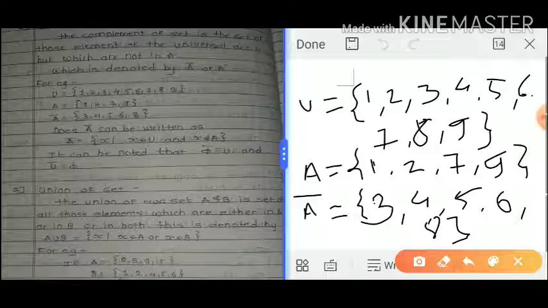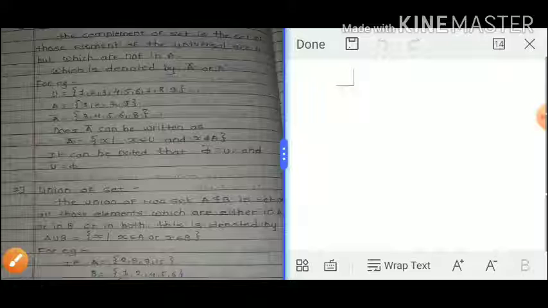Next, how can A bar be written? What types of elements does A complement contain?